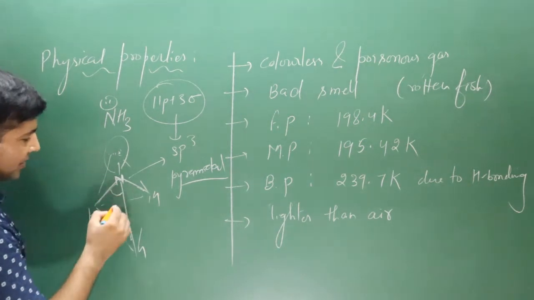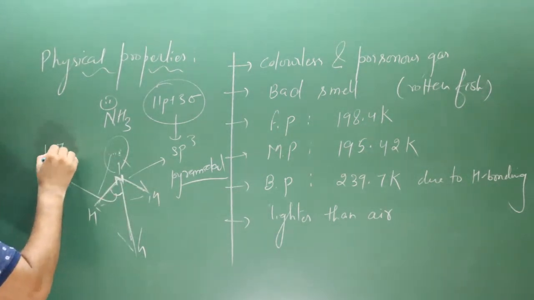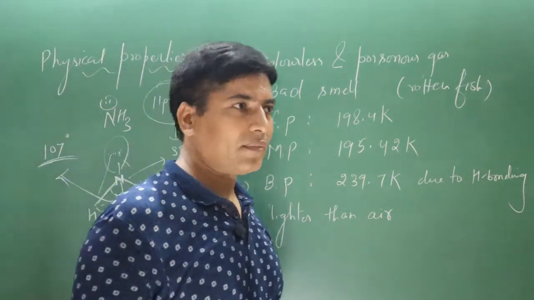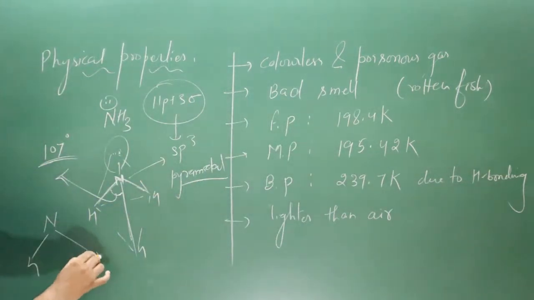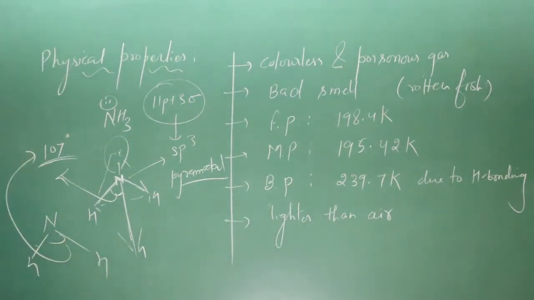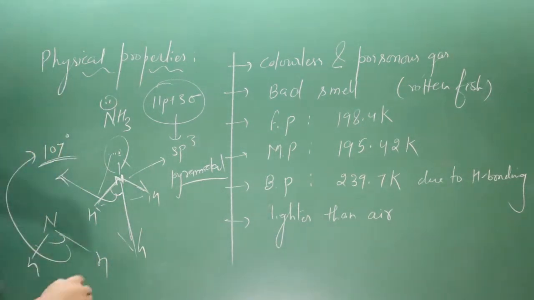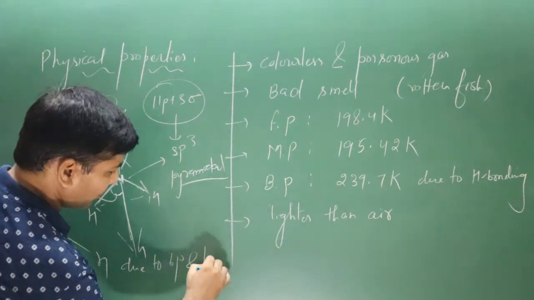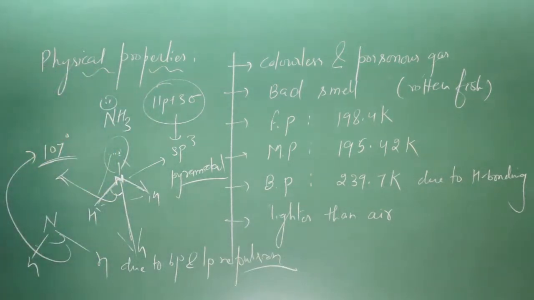And that's why repulsion is quite high. That's why the bond angle is quite high, 107 degrees. A 107 degree bond angle is there between nitrogen and hydrogen bonds. The bond angle is high. Why? Because you can write here, due to bond pair and lone pair repulsion, the bond angle is quite high.